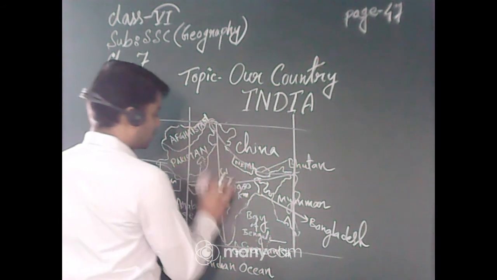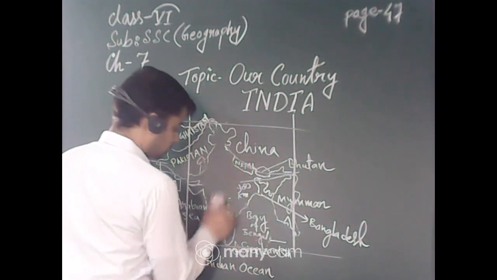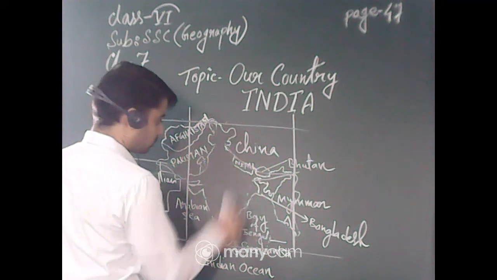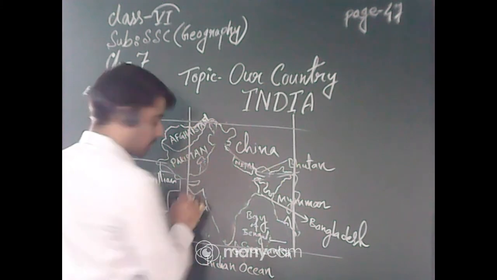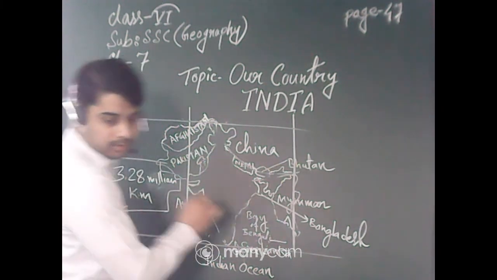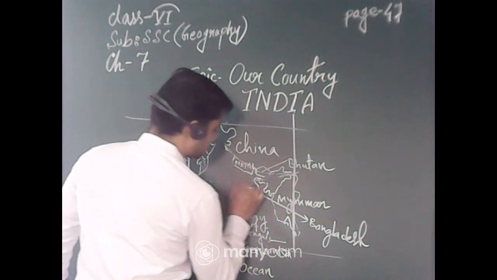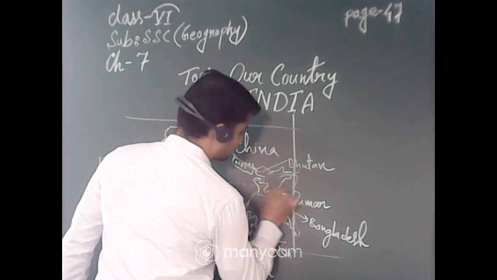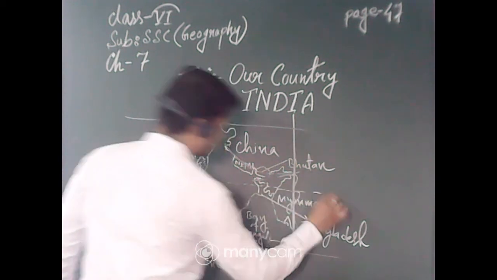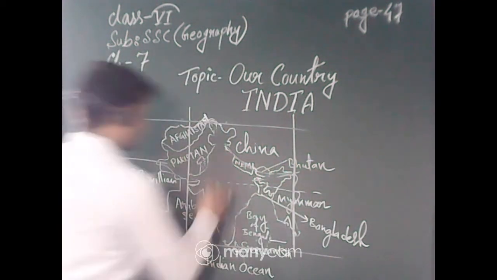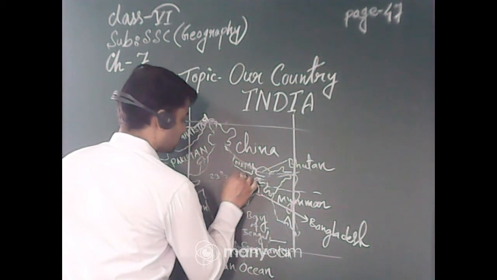I am drawing that line. It passes just over this area. So this is the Tropic of Cancer, 23 degrees 30 minutes north.